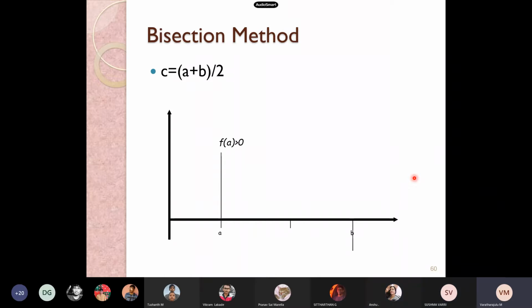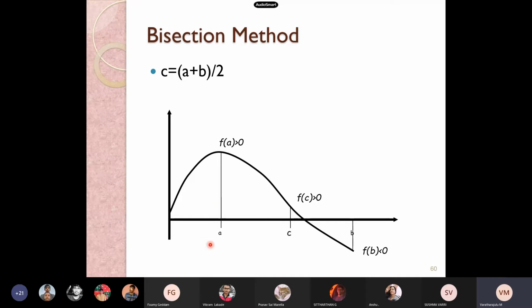Yes. What we are going to calculate is the function of A, and similarly the function of B. Obviously the function of A is greater than 0 and the function of B is less than 0. So the median lies either in the positive zone or in the negative zone. If it lies in the positive zone, what are we going to take? We are going to take this C as A instead of the last A.